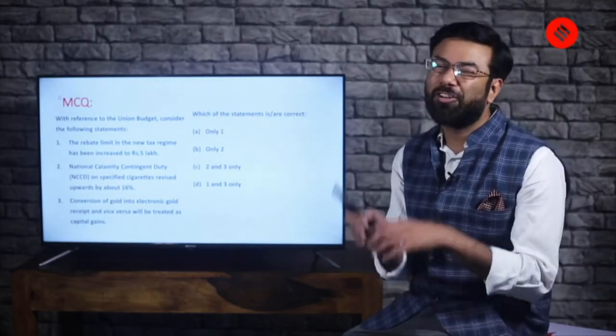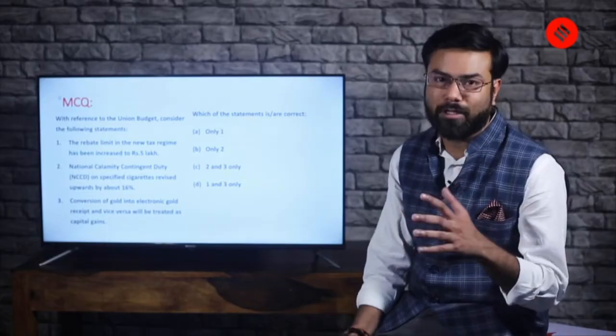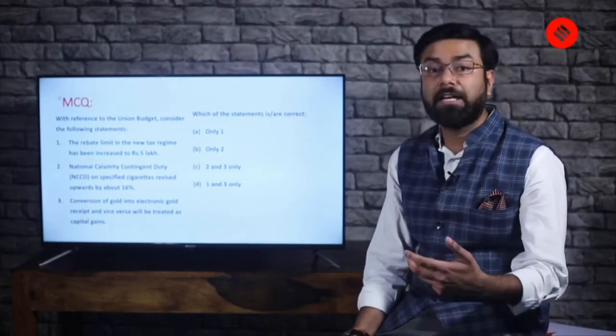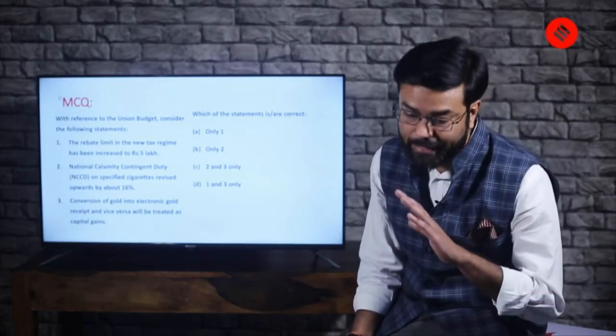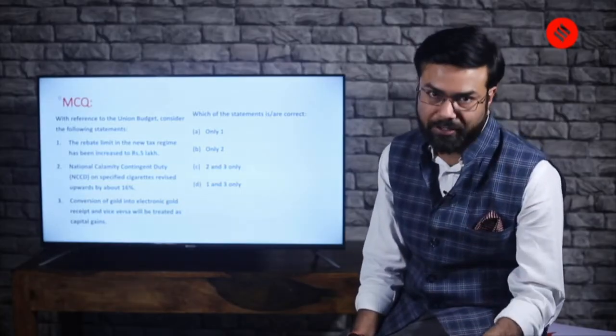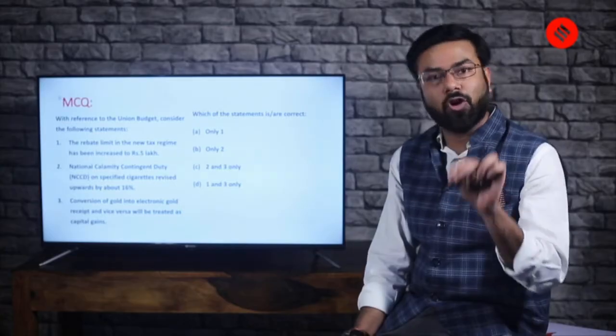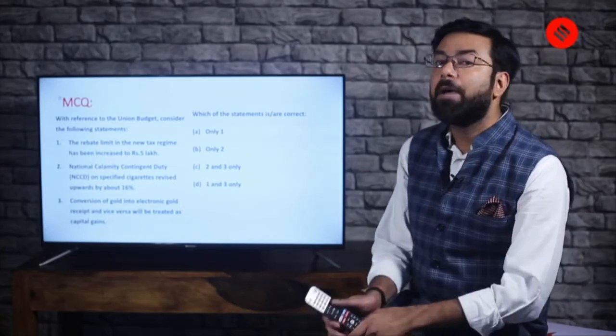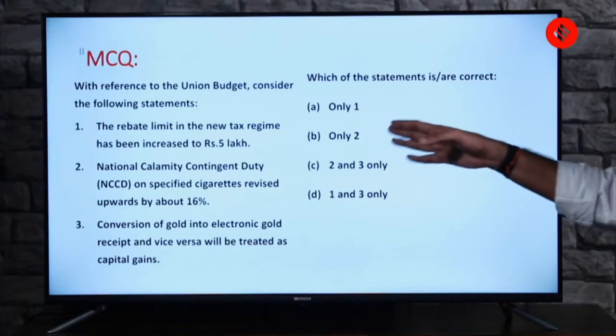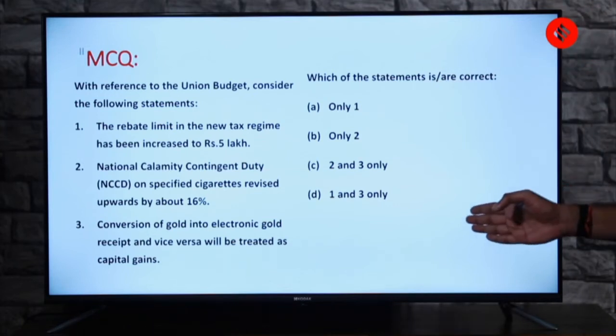Here is what I have done: I've given you a little summary of what is important to know. Definitely, when you read indirect and direct taxes in your economy section, you have to go into depth. But for this budget per se, if you have the knowledge of these particular points, it's enough. But before going to that, this MCQ will help you in understanding the topic which we are going to deal with.